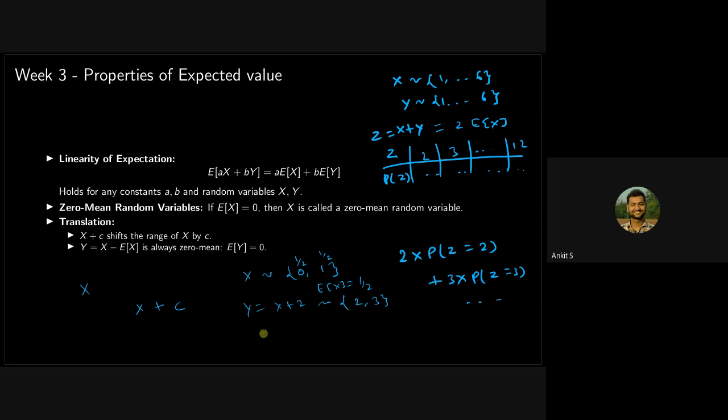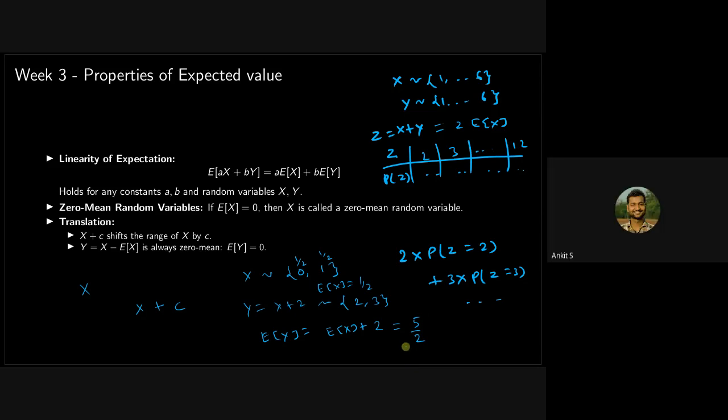So what will be the expected value of y? It will become the expected value of x plus the expected value of 2. The expected value of any constant is just the constant. So the expected value of y will become 2 plus half, 5 by 2.